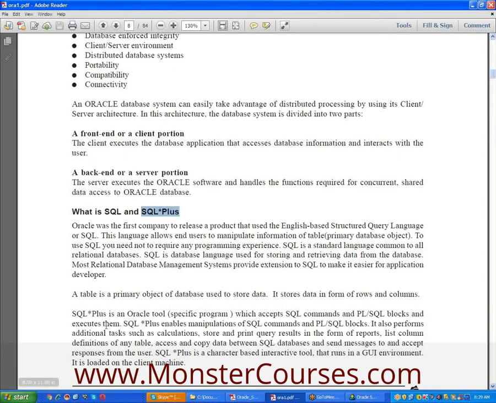Similarly, we have SQL Plus. SQL Plus is an Oracle tool. Notepad, Microsoft Notepad, is developed by the Microsoft Corporation. But SQL Plus is a software, an Oracle tool developed by the Oracle Corporation. Yeah, it's a tool.